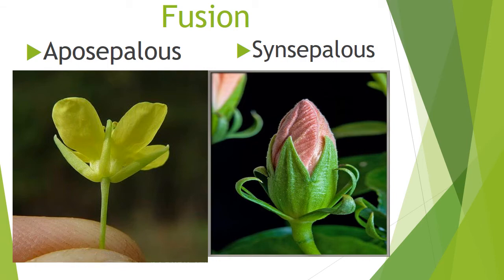So Annona is an example for aposepalous. Hibiscus is an example for synsepalous.